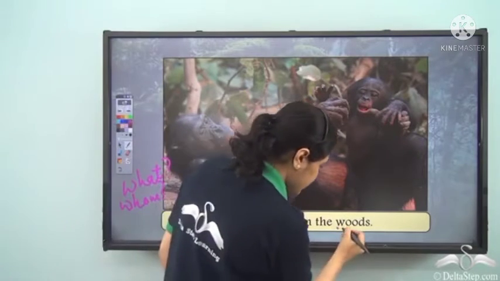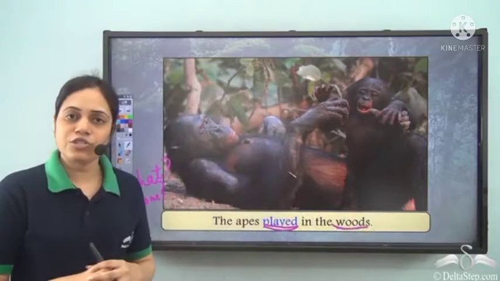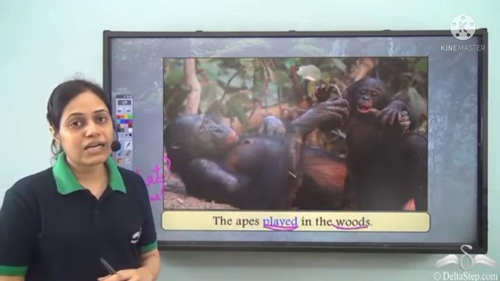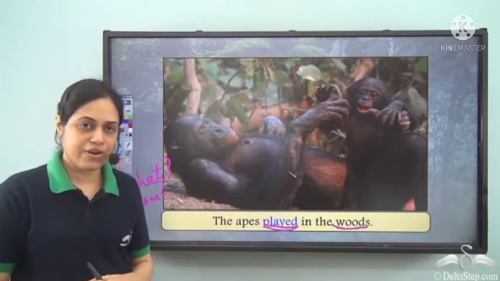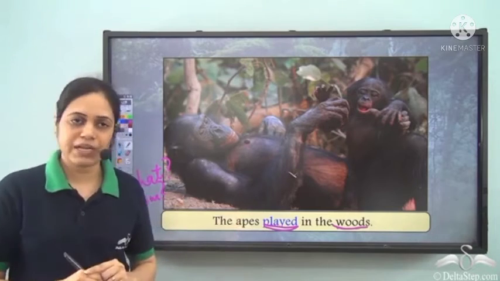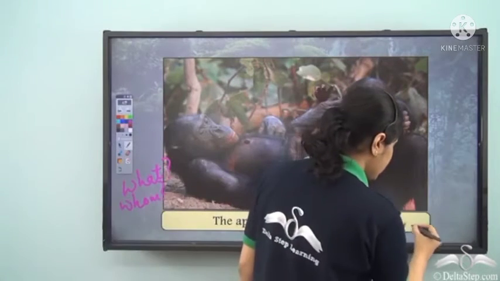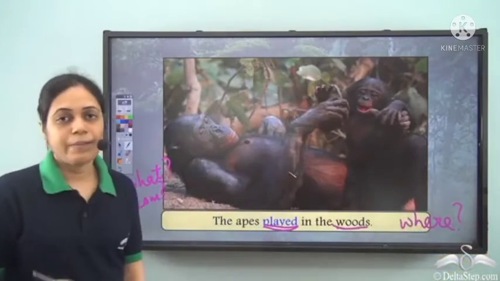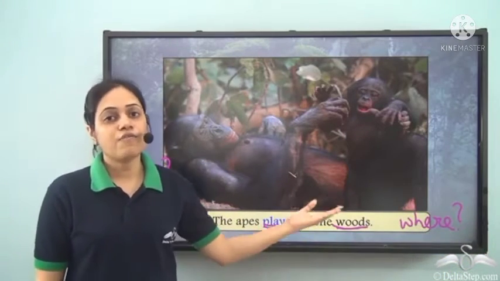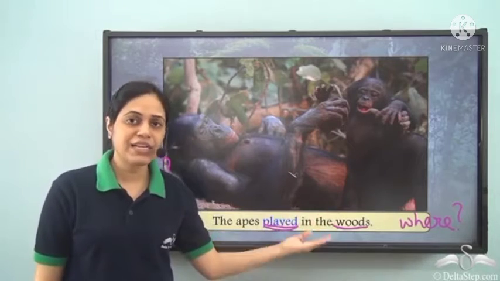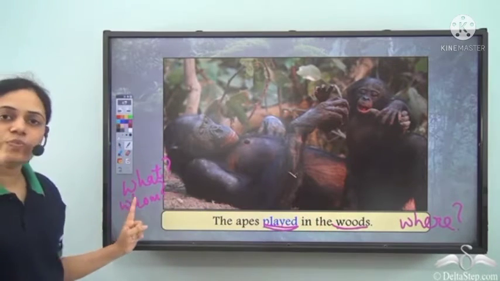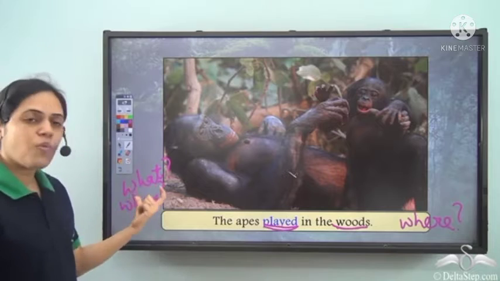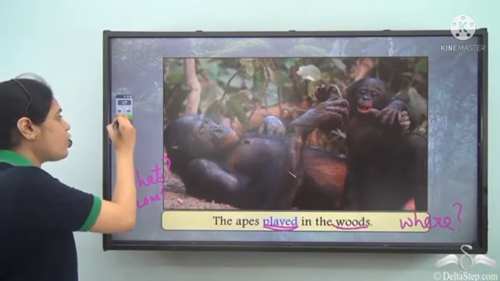We have something in the woods, but it is the answer to the question where. Where did the apes play? So it is the answer to the question where. But we know that for a noun to be qualified as an object, it has to be the answer to questions what and whom and not where.